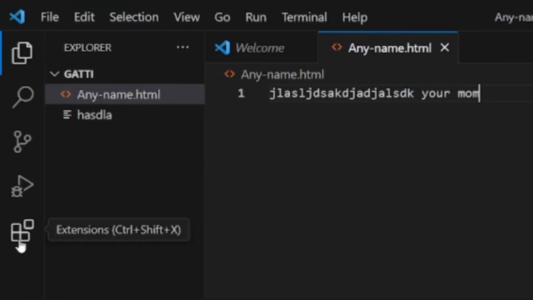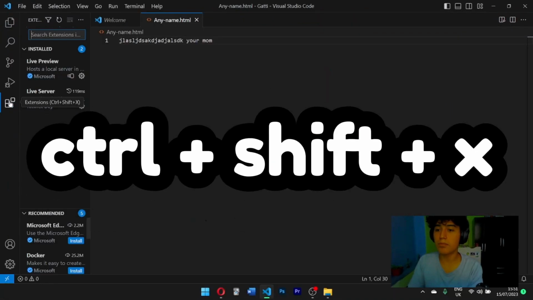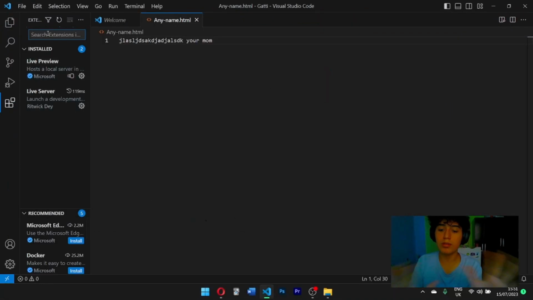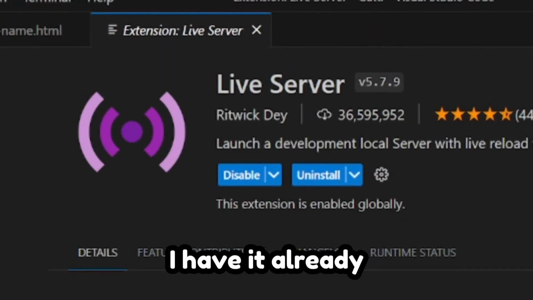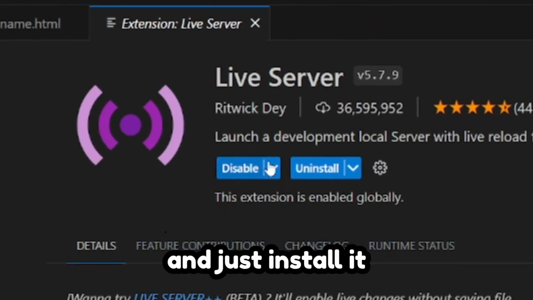The solution is here. We go to Extensions, so type Control Shift plus X, and we will install our first extension that is called Live Server. I have it already, and you just install it.